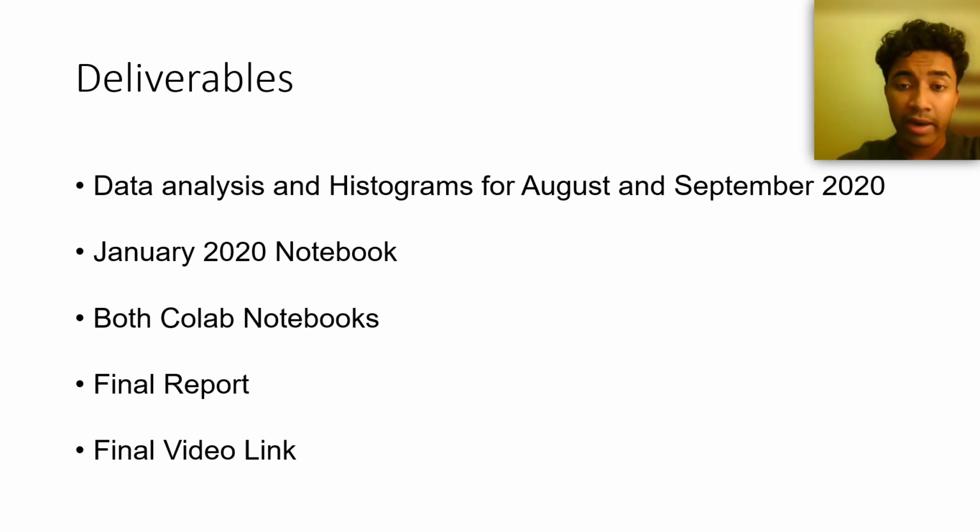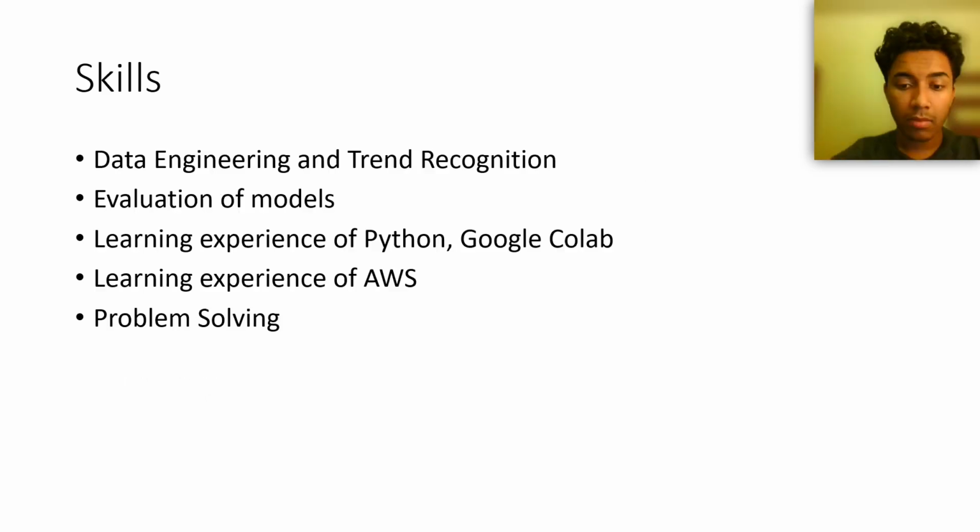We have the data analysis and histograms for both months. This is just a notebook that we created ourselves to analyze the data. We have the January 2020 starter project that Abhijit gave to us, also in the form of a notebook. We also have both Colab notebooks for August and September 2020. We have the final report and the final video link.